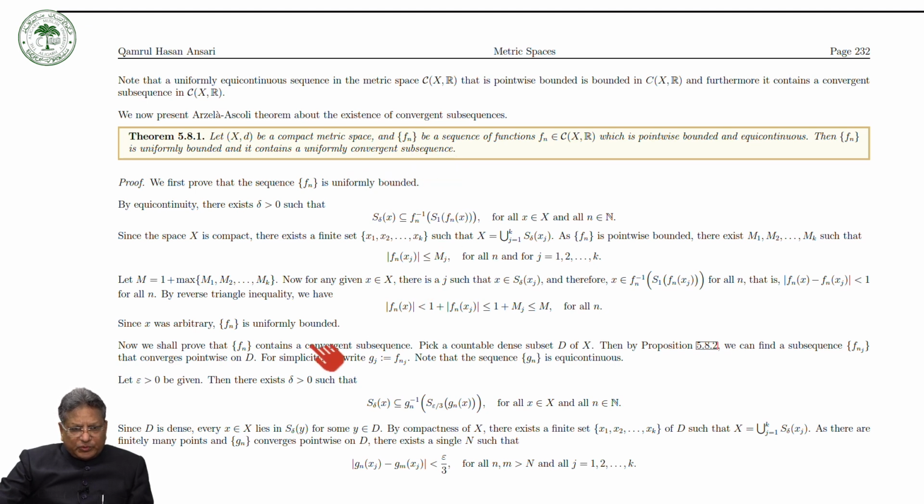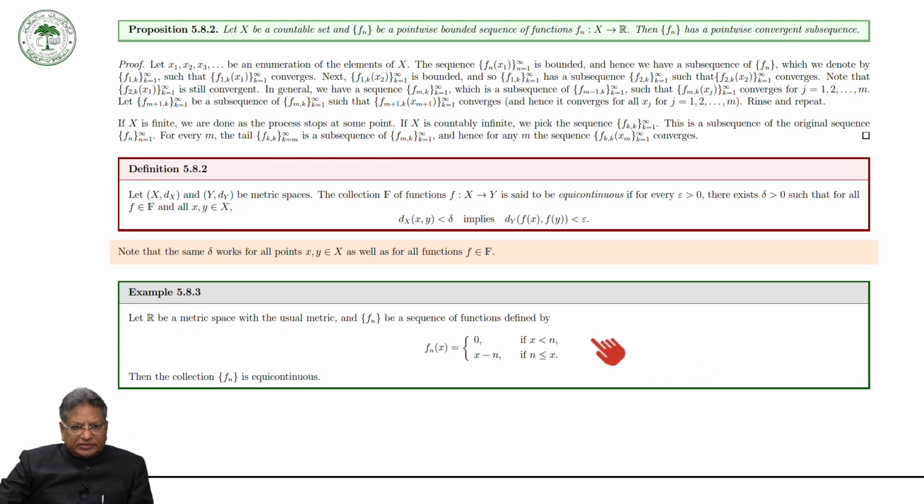To prove that Fn contains a convergent subsequence, we pick a countable dense set D of X. Then by Proposition 5.8.2, the previous proposition, if X is a countable set and Fn is a pointwise bounded sequence of functions, then Fn has a pointwise convergent subsequence.